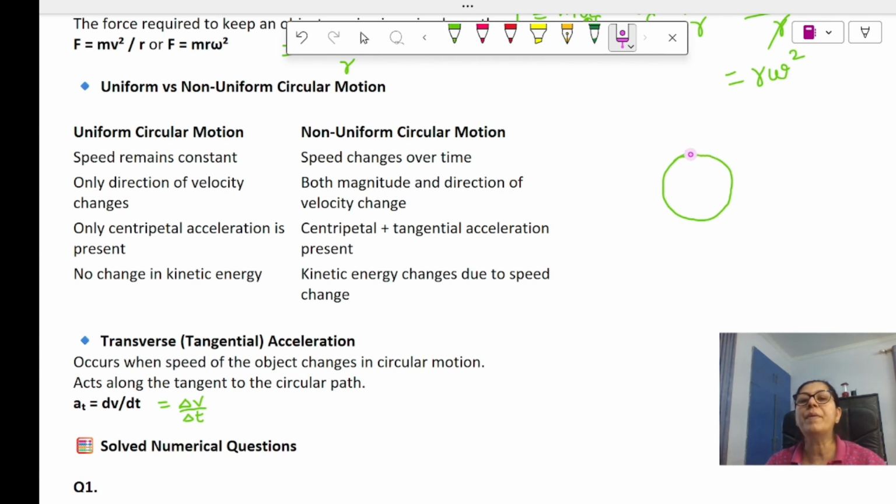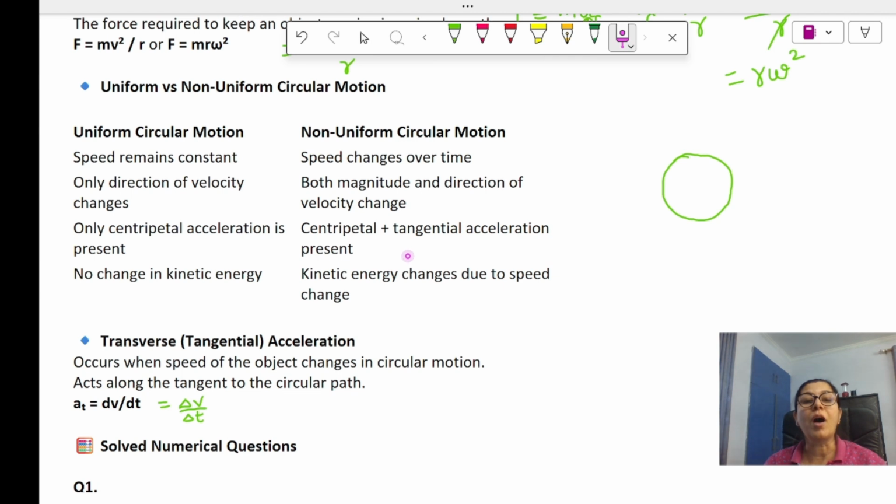So it will be accelerated motion. There will be only centripetal acceleration, not tangential acceleration. Tangential acceleration is present in non-uniform circular motion, and it is only because of a change in speed. If there is a change in speed, then there will be tangential acceleration.